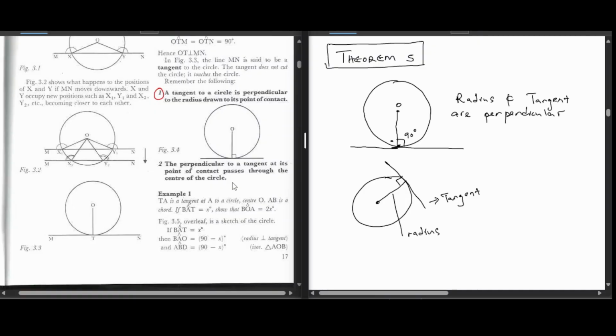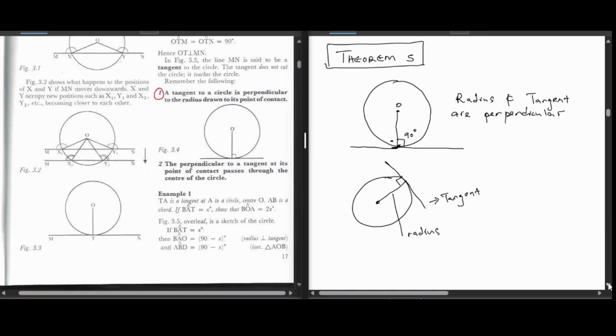We are defining this theorem from the point of view, of course it's inanimate, it doesn't have a point of view, but from our understanding, coming from the tangent. Then the perpendicular to a tangent at its point of contact passes through the center of the circle. We are now focused on the radius. So that is going to be it.